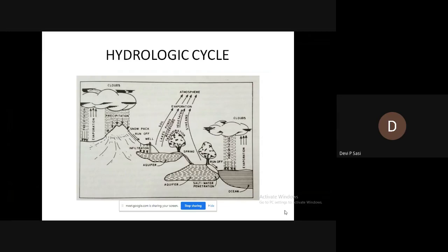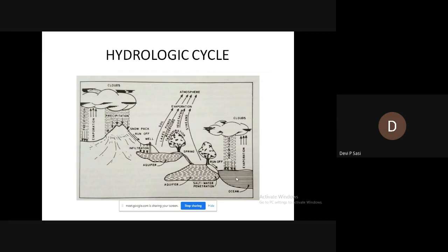It means the general circulation of water from the oceans to the atmosphere, then to the ground and back to the oceans again. That cyclic manner of circulation is termed the hydrologic cycle.